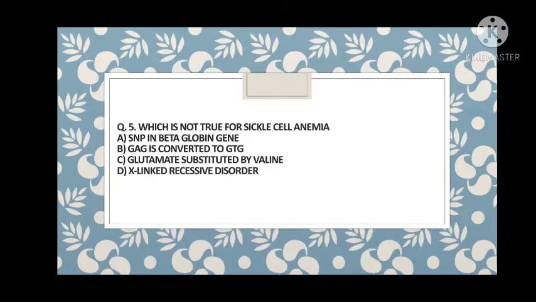Please don't forget to read questions very carefully, because sometimes 'not' and 'incorrect' are confused with 'correct'. These are confusing terms, and they ask them to make you make a mistake. So the answer is D, because it is autosomal recessive, not X-linked recessive.